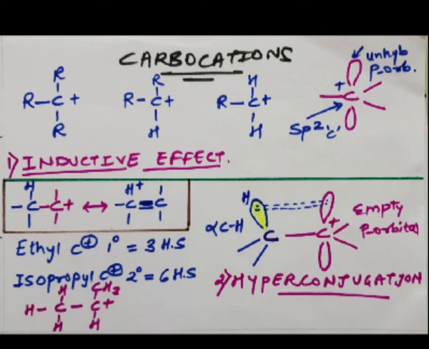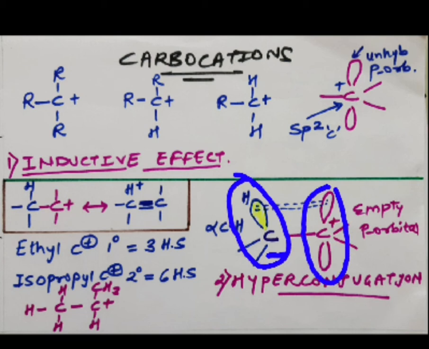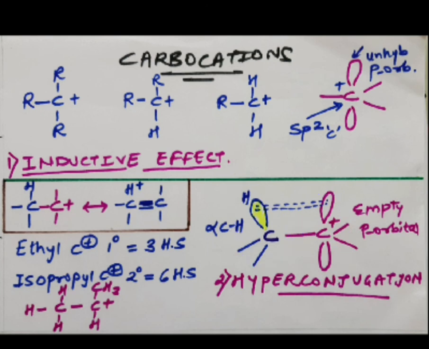As you can see here, only the empty p orbital, the vacant p orbital of the carbocation, is participating in overlapping with the alpha carbon-hydrogen bond. So this is your alpha carbon atom and this is one of the alpha carbon-hydrogen bonds. It is overlapping with the empty p orbital of the carbocation. Is it clear? And because of this, a certain kind of resonance takes place. That resonance can be specified this way. Because of this overlapping, what you can observe is this. So what is happening?